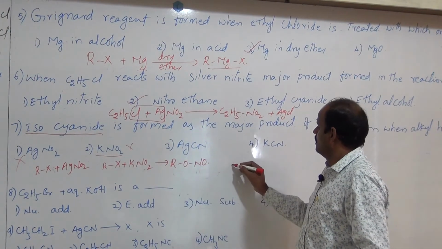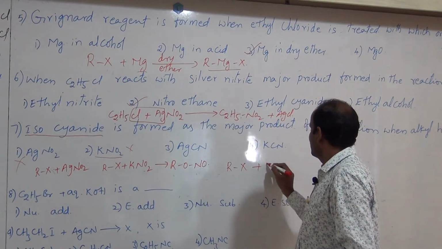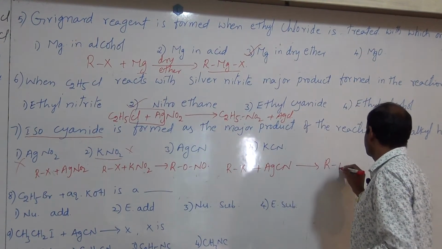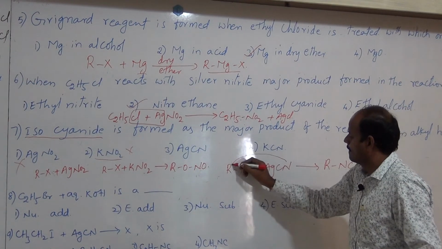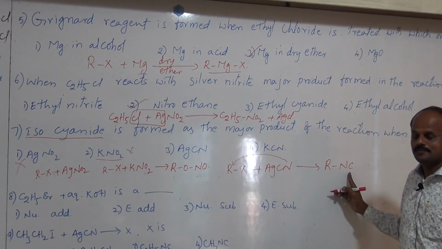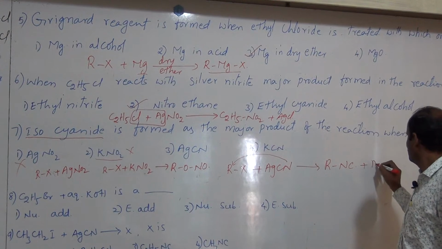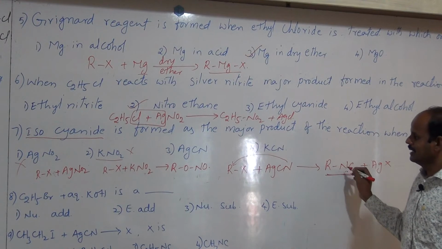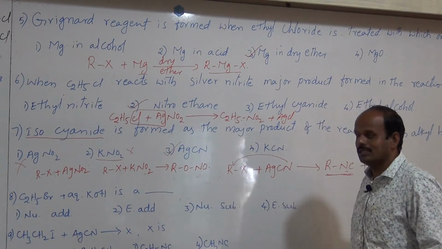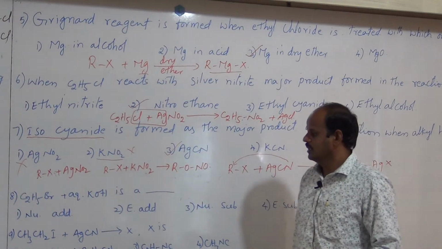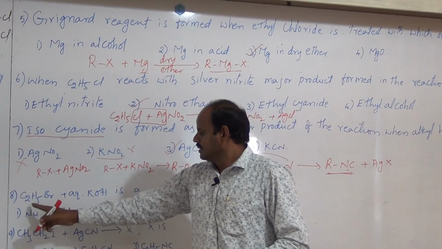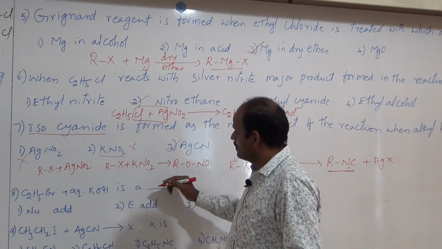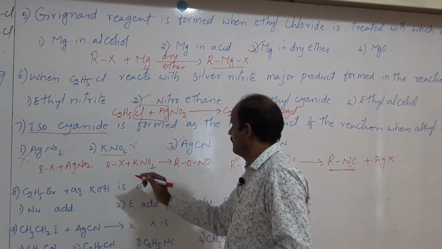And the third one, when alkyl halides react with silver cyanide, then we get alkyl isocyanide by the removal of silver halide. Hence what is the answer? AgCN is the answer. Next bit. C2H5Br plus aqueous KOH gives A. So first what is the product formed here?